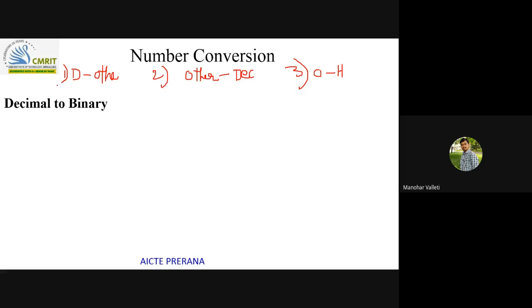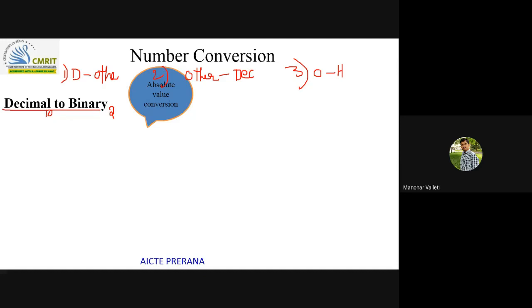The first one is decimal to others. Decimal to others means decimal to binary, decimal to octal, and decimal to hexadecimal. First I am discussing decimal to binary. The radix of the decimal system is 10 and you are converting a decimal number to binary. In this conversion there are again two types.